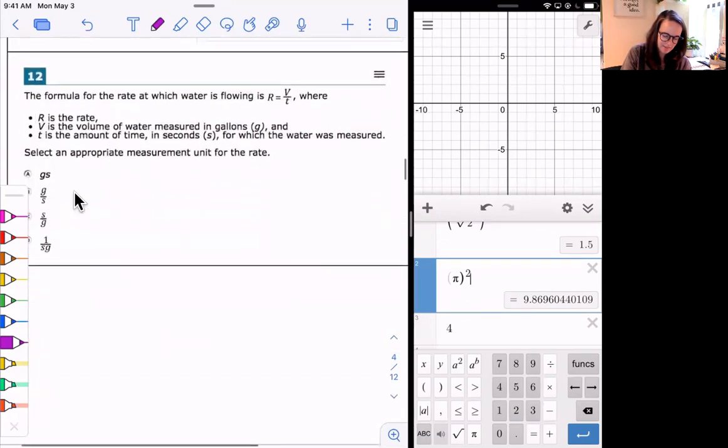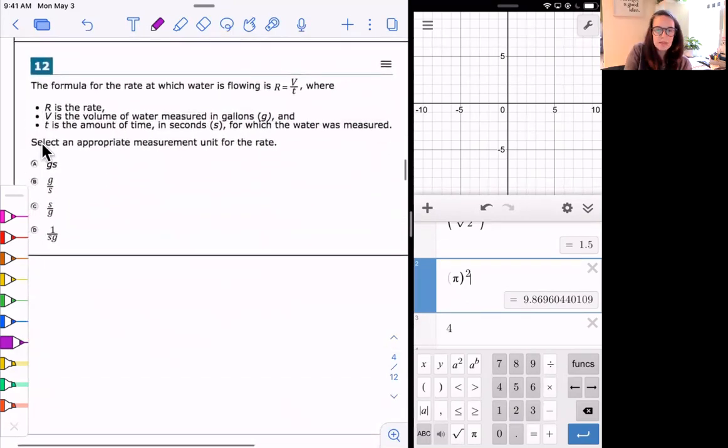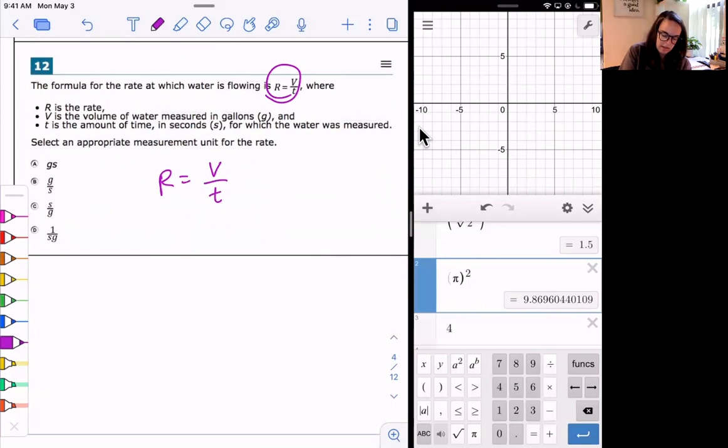All right, number 12. The formula for the rate at which water is flowing is this. So we have the formula, R equals V over T, where R is the rate, V is the volume in gallons, and T is the amount of time in seconds for which the water was measured. Select an appropriate measurement unit for the rate.